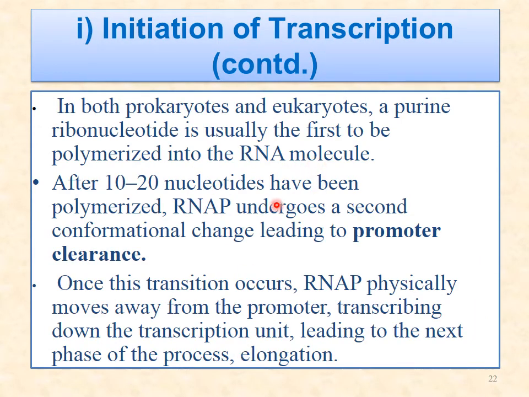Then in prokaryotes and eukaryotes, a purine ribonucleotide is usually the first to polymerize. Then, when 10 to 20 nucleotides have been polymerized, the enzyme undergoes a second conformational change, which leads to promoter clearance. After promoter clearance, elongation starts. So this is the indication for elongation.